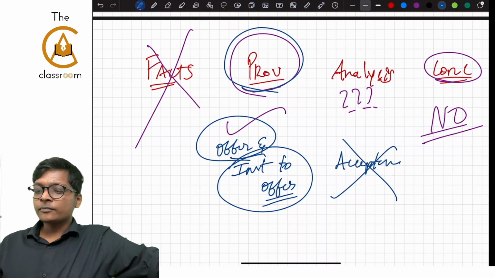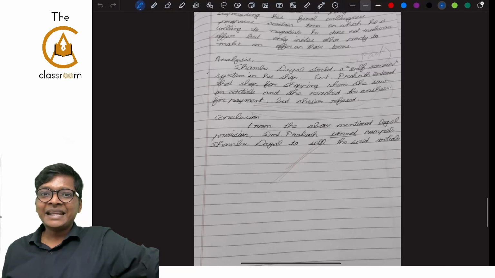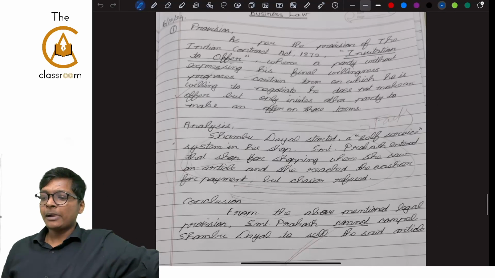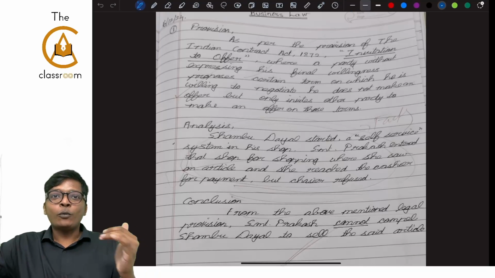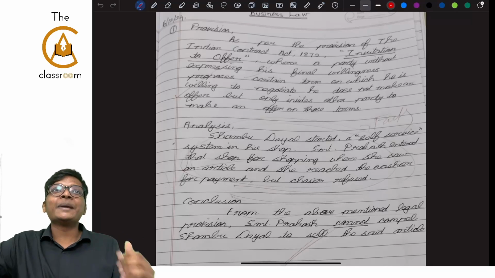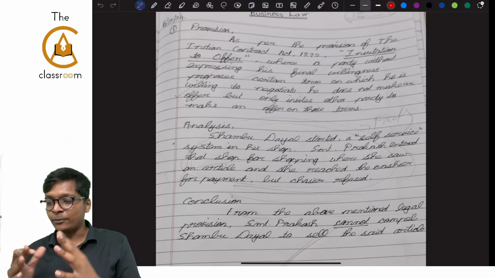Now let's look at the common mistakes all the students in our class made. I am not naming anybody, guys. This is what is more important for me. I want to know what mistakes my friends are making so that I don't repeat them, and I will tell you what the good part is. I don't know whose answer I am going into.